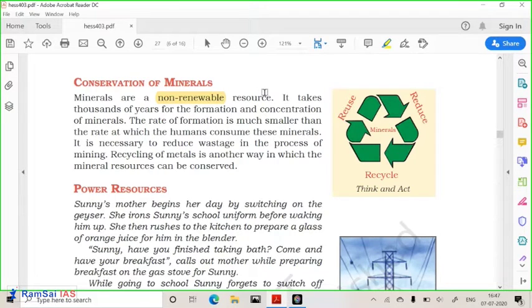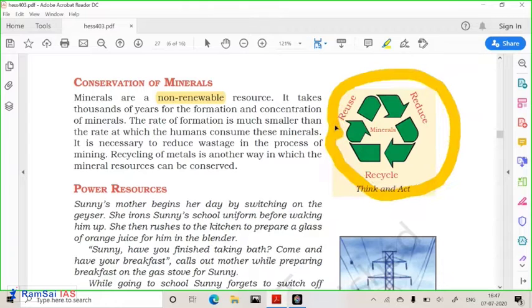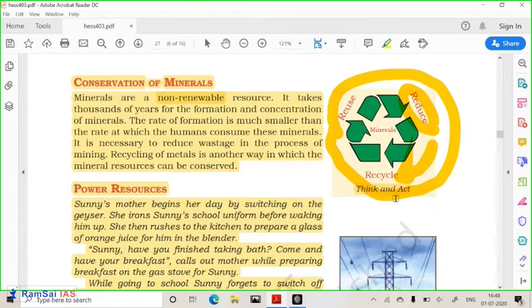So how are you going to conserve minerals? Minerals need to be conserved through the reduce, reuse and recycle process. You can write these things in your answer. Let us start with reduce: reduce the usage of minerals. Whatever minerals you are using, don't throw them, recycle them. When you are recycling them, then reuse them. So reduce, reuse and recycle are very important for the conservation of minerals.